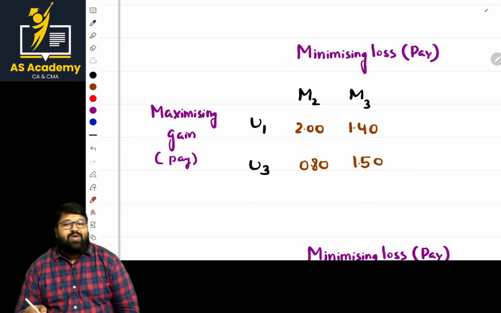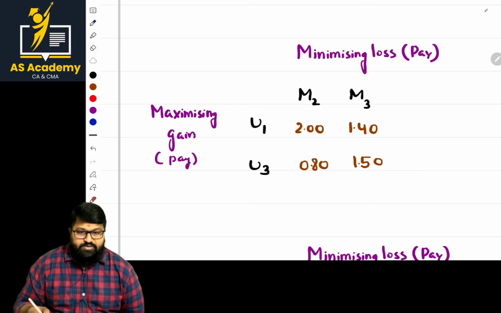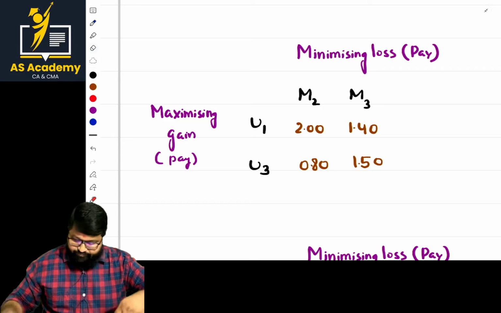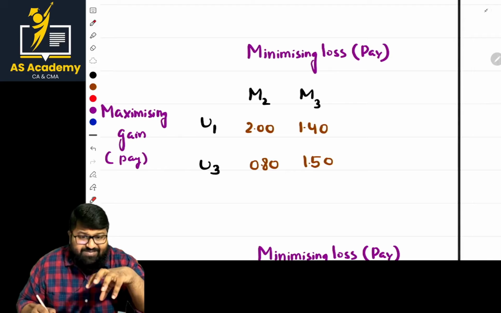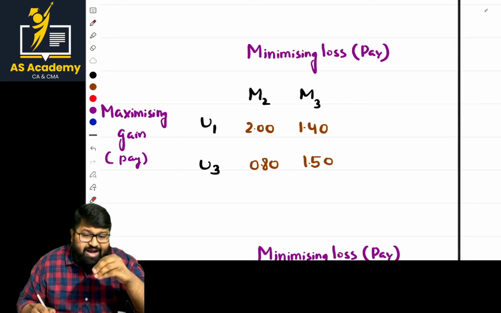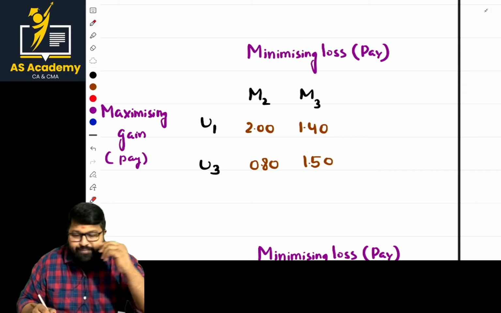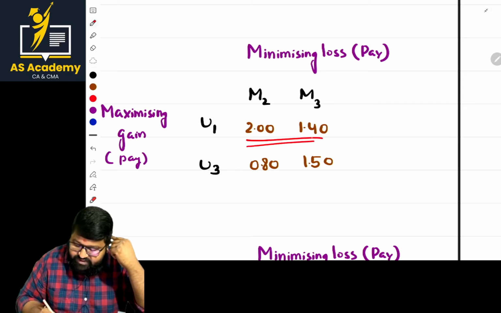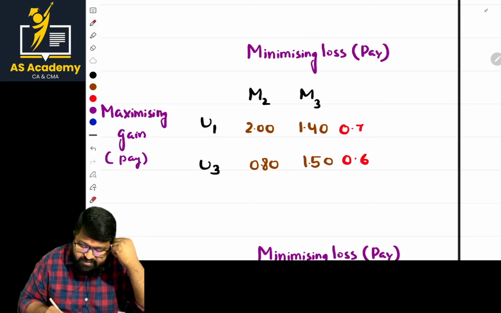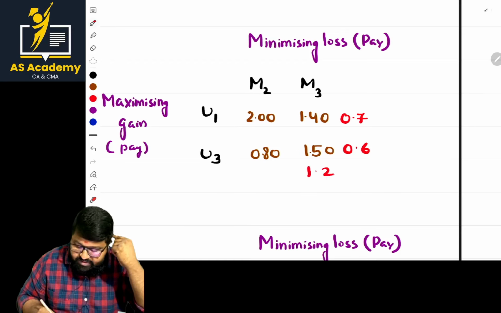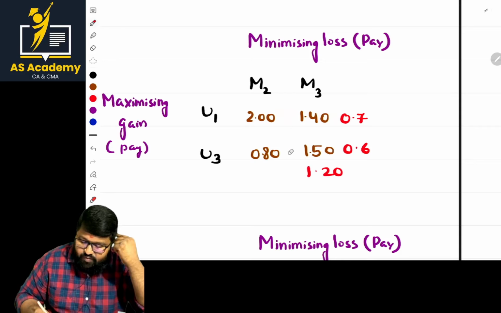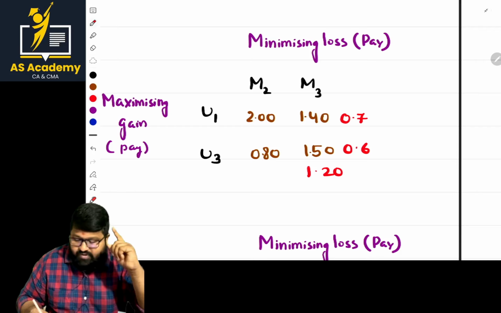In the case of the odds method, as the saddle point is not reached, we have to go with the odds method. So, how to do the odds method? Basically, we have to find the difference between the values in row 1 and mention it in the row 2 part. What is the difference between these two values? 0.6, that is mentioned here. Between these two values? 0.7, it is mentioned here. And between these two values? 1.2, it is mentioned here. And between these two? 1.3, 0.10.